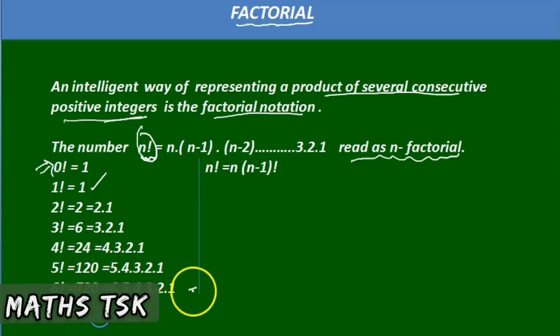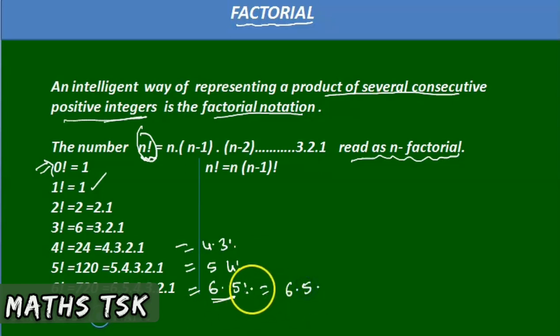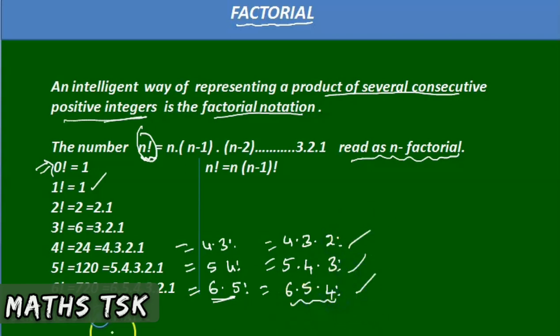Look here, 6 factorial, 6 into 5, 4, 3, 2, 1, can be written with 5 factorial. So 6 factorial can also be represented as 6 into 5 factorial. 5 factorial is 5 into 4 factorial. 4 factorial can be written as 4 into 3 factorial. Then 3 factorial is 3 into 2 into 1, that is 3 into 2 factorial. This is the way of representing 6 factorial.